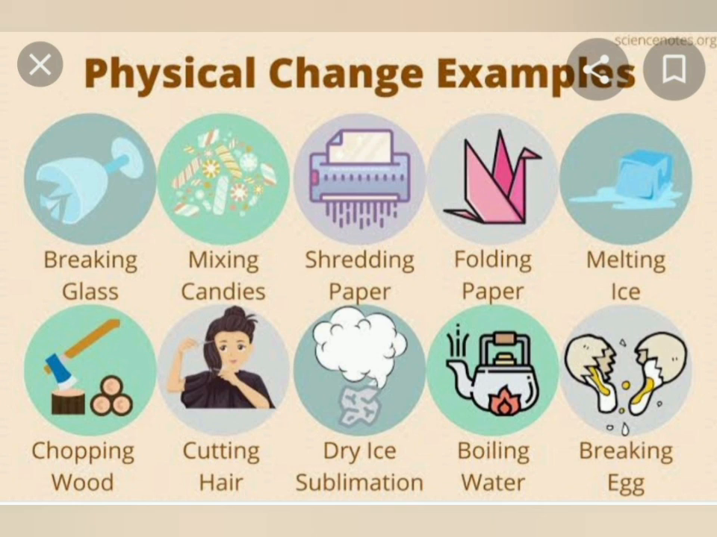Physical changes are temporary changes in which no new substance is formed, and physical changes are reversible and not permanent. Examples of physical change are melting of ice, folding a paper, boiling of water, cutting hair, and burning of candle also. So these are examples of physical changes.